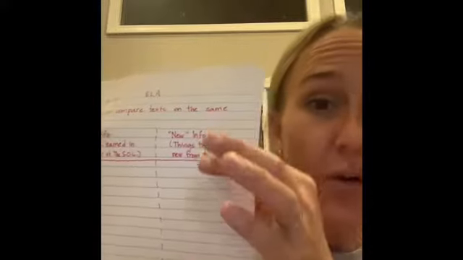Does that make sense? So in your two columns, you should have things that you knew before, things that you read in both books, things that were the same, and then over here, things that are brand new information. What I'd like for you to try to get is at least 4 or 5 things in each column if you can, and then send a picture my way. And I'm super excited about something fun I have planned for you for Friday's activity for the Statue of Liberty, okay? So we're comparing two texts. We want to know what we already knew and what we're finding the same in both books, and what is different or what is new.